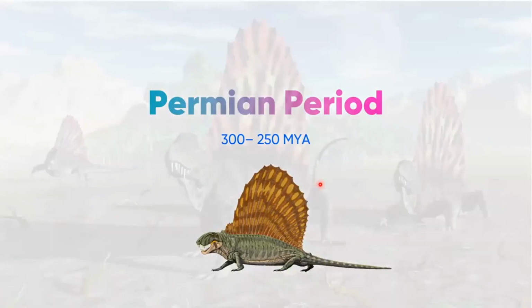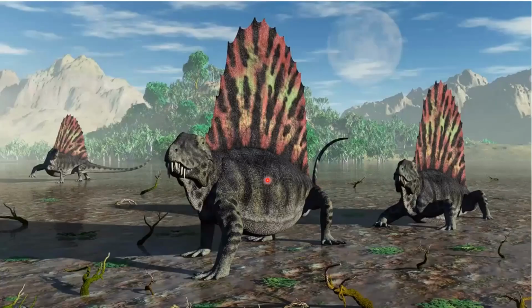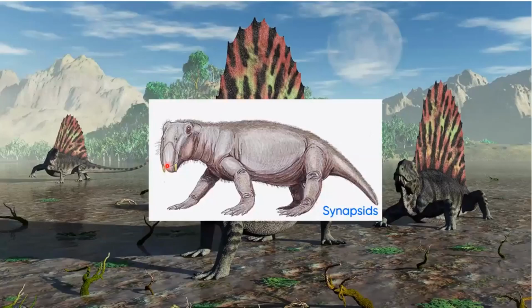And this was an interesting period because here we could find the first evidences of mammals. These organisms, although they look quite like dinosaurs, are not dinosaurs, but they can be regarded as precursors. And synapsids were basically the first mammals that originated on Earth. They gave rise to their own babies without the need to lay an egg, and the baby survived on the mother's milk, as we know from our elementary levels. So be it a dog or a monkey or even you, this is your first ancestor.